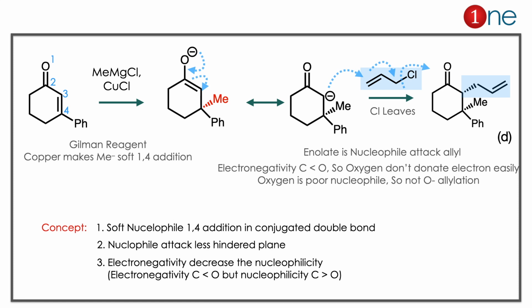One is soft nucleophile. A soft nucleophile always promotes 1,4 addition in the conjugated double bond. Second thing is a nucleophile always attacks the less hindered place. Third one is electronegativity decreases the nucleophilicity, because the atom holds the electron itself, we don't donate, so nucleophilicity decreases. Here carbon is a better nucleophile than oxygen because of the electronegativity.